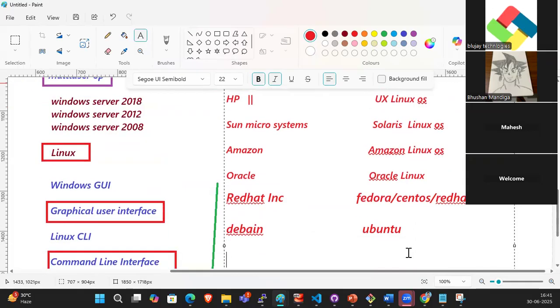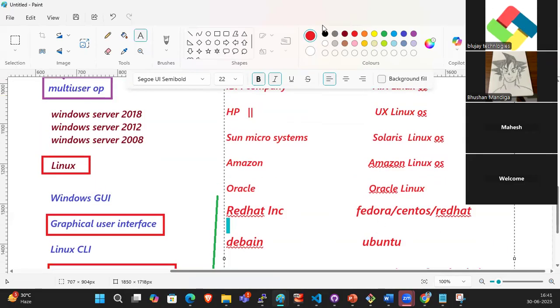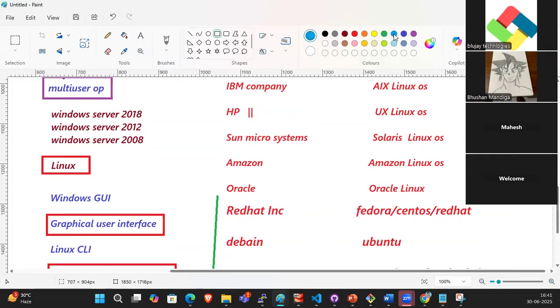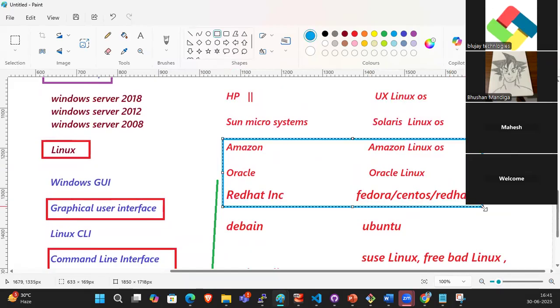There are others like FreeBSD and Rocky Linux. We'll discuss everything. In Fedora, CentOS, Red Hat, Amazon Linux, Oracle Linux, if you learn any one of these OS, it will be very easy to understand the remaining ones also.